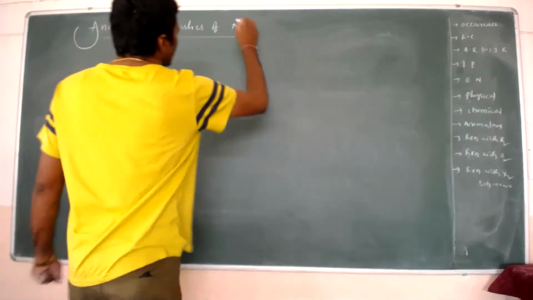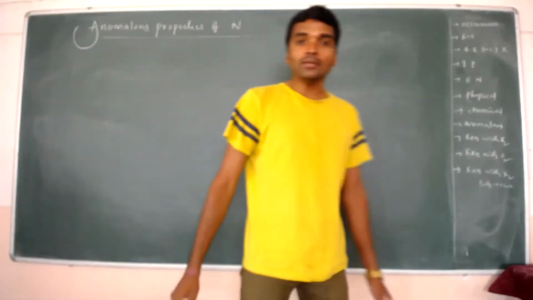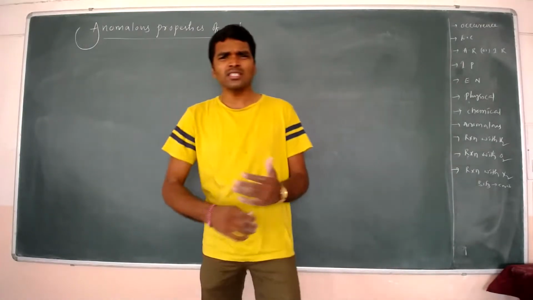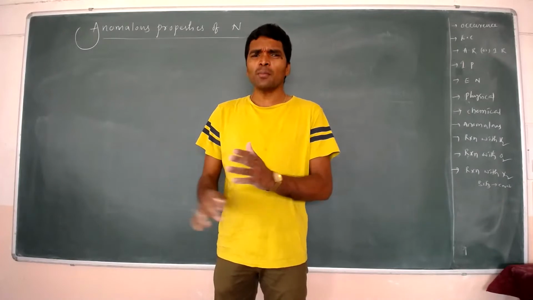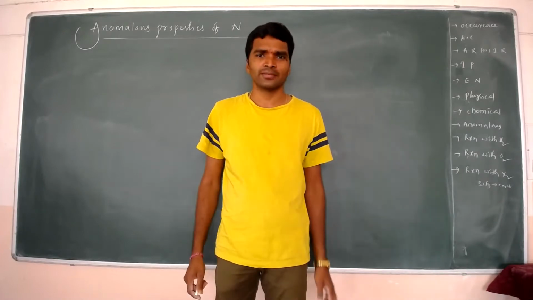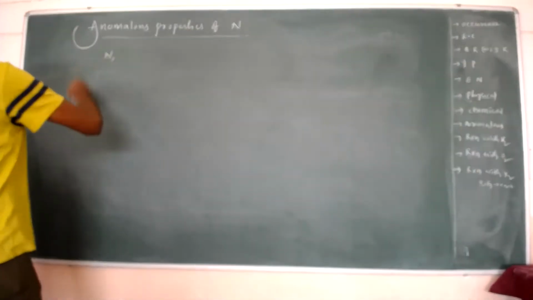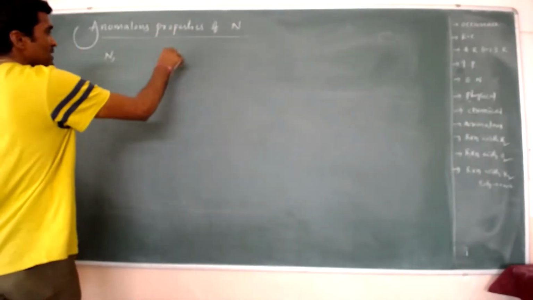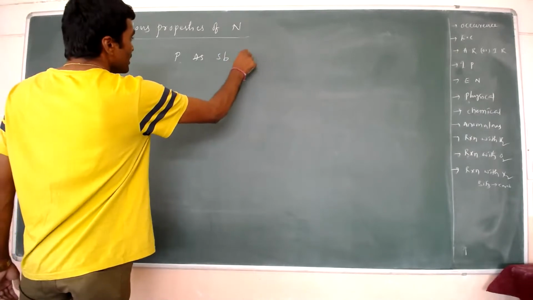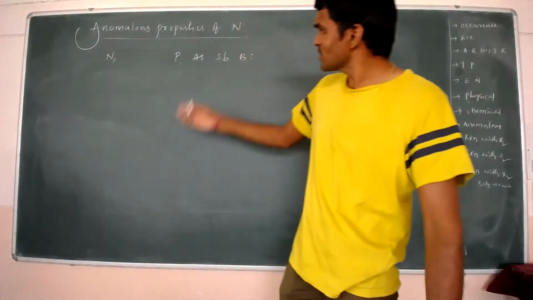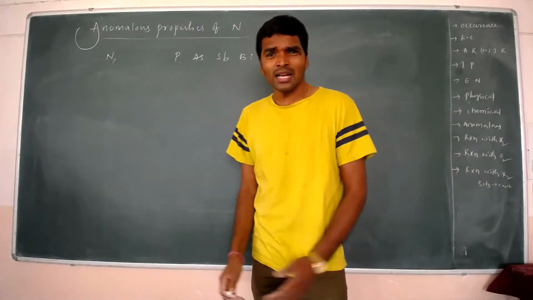Anomalous properties of nitrogen means nitrogen shows some different properties compared to the other elements of the same group. When nitrogen is talking to the other elements of the same group, phosphorus, arsenic, antimony, bismuth, what is it telling?